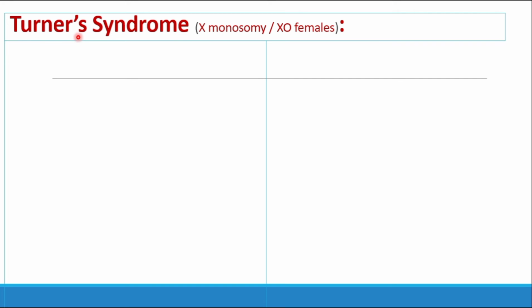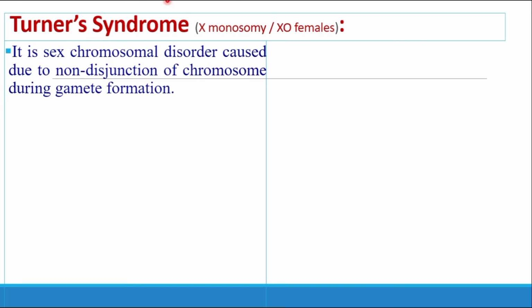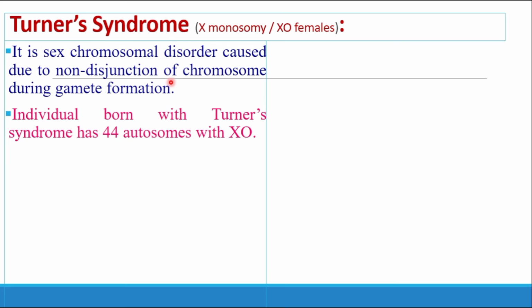Okay, the Turner syndrome. For the Turner syndrome, it is the first and the most important point. It is a sex chromosomal disorder. It is caused again due to the non-disjunction of the chromosome during gamete formation. This word is again asked in MCQs, and it is very important at the time of writing the explanation about the Turner syndrome.